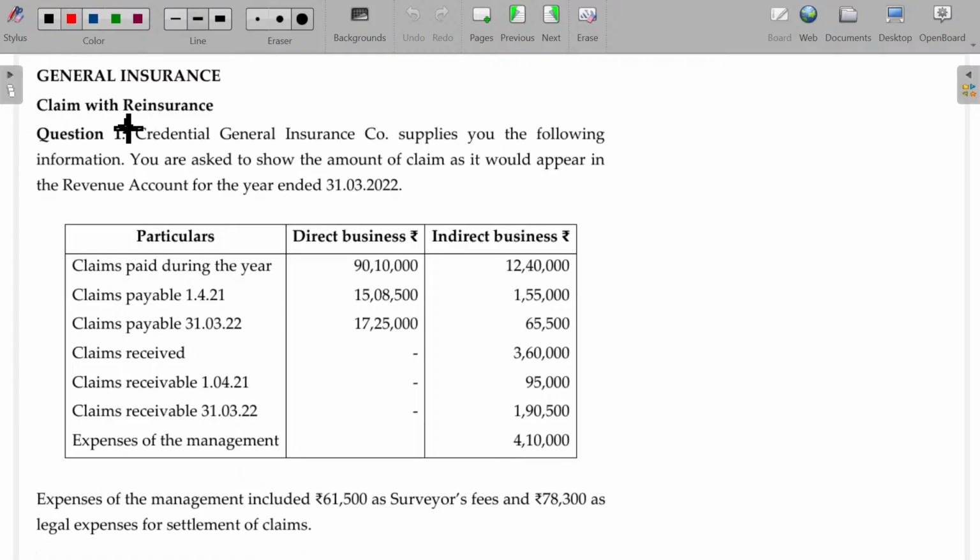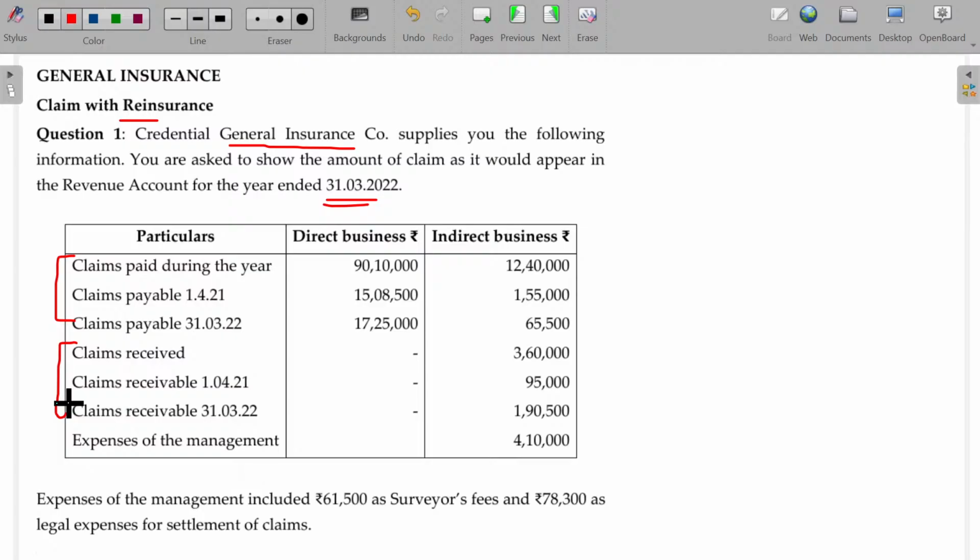Now, claim with reinsurance. Credential General Insurance Company supplies you the following information. You are asked to show the amount of claim as it would appear in the revenue account for the year ended 31st March 2022. We have direct business and indirect business.